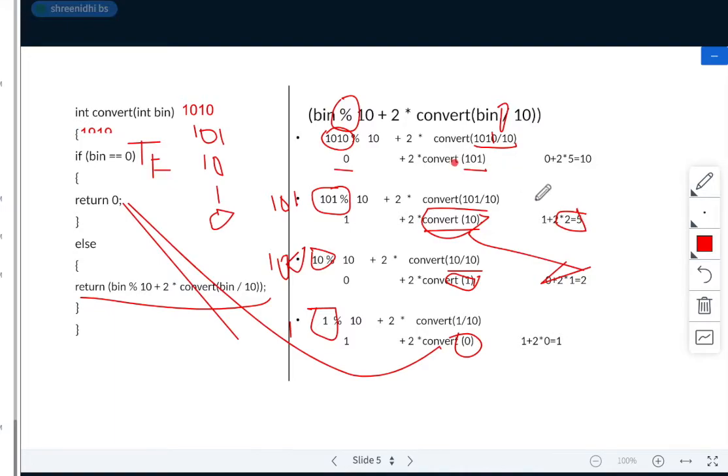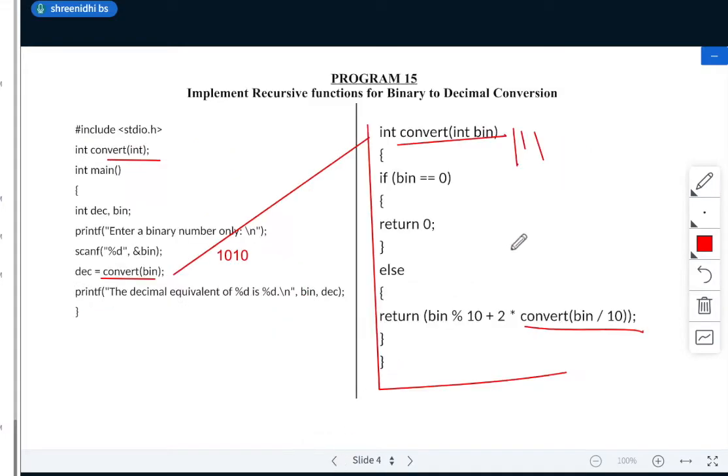So convert 1 into 1, so this will be gone here. Next 0 plus 2 into what is this? I got 5, so I'll get 10. So first time it will be called 1010. Where does this 10 go? It goes to the main function. See here, when I pass this, the 10 will be shifted here. So 10 will be stored in decimal. So it will print decimal equivalent of 1010 is 10.